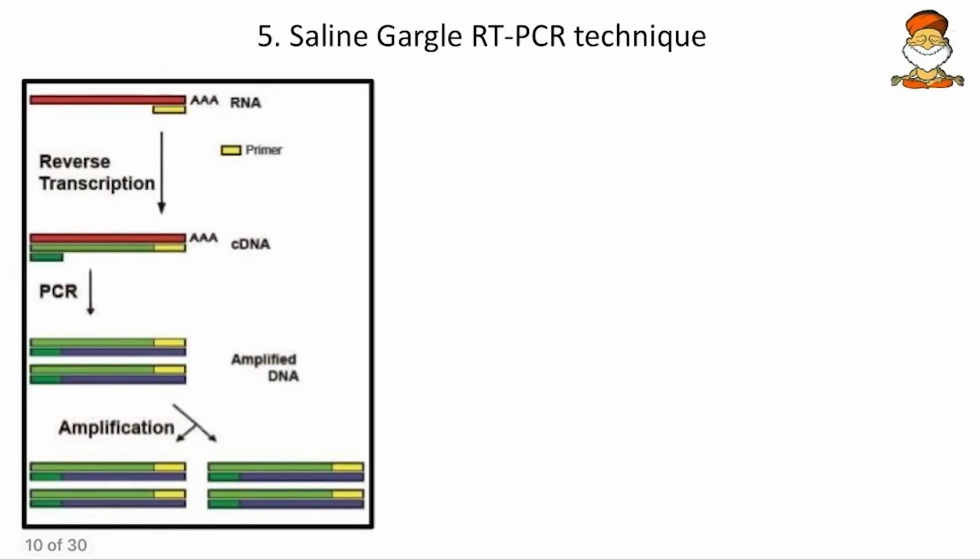And then come to next, the saline gargle RT-PCR technique. So earlier, whenever we go for the RT-PCR, the sisters and the doctors used to take the swabs from our nasal tract or they were taking swabs from our sputum. So that was a difficult task. So that required some medical experts. But later, Government of India, CSIR and NEERI came up with this saline gargle RT-PCR. So saline gargle means that they will give you a solution, you will gargle that and you will spit it into a test tube. So that itself becomes the swab now.